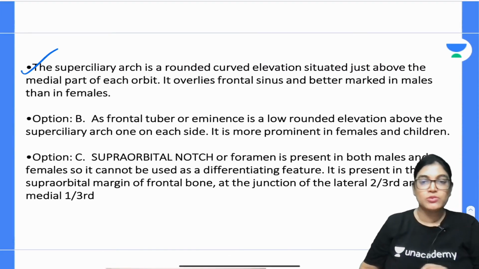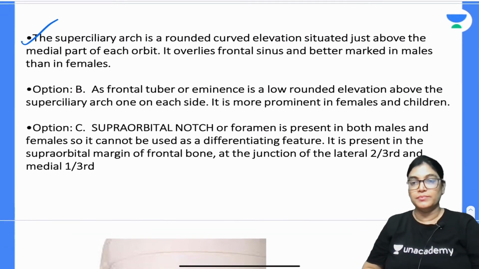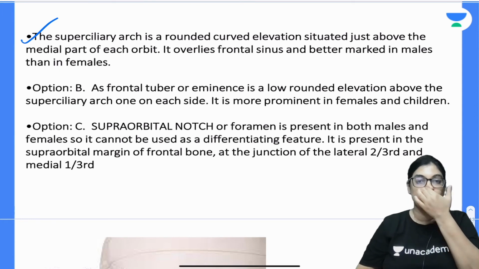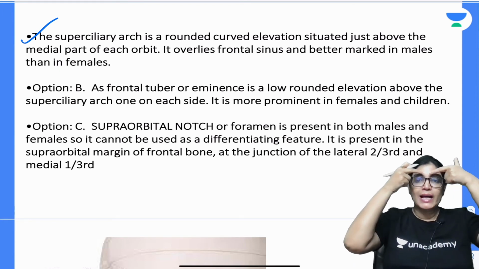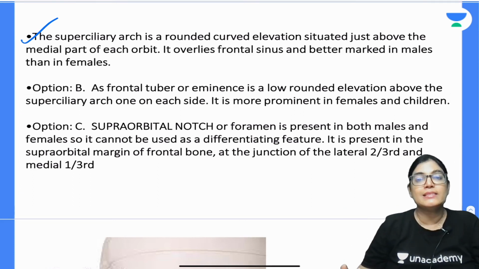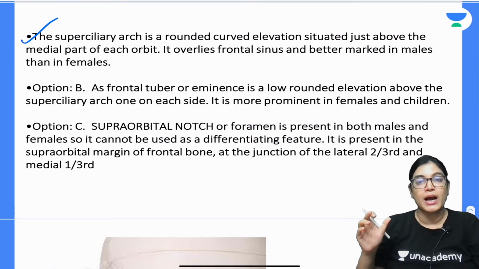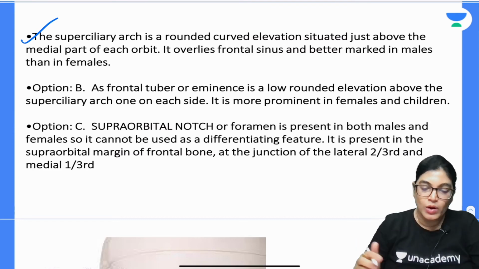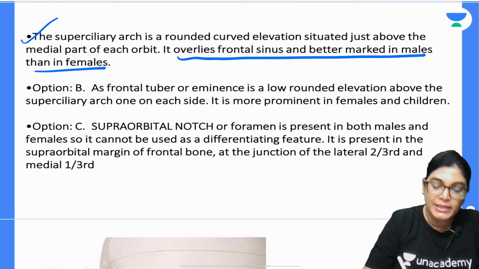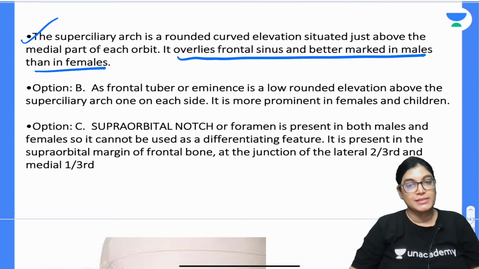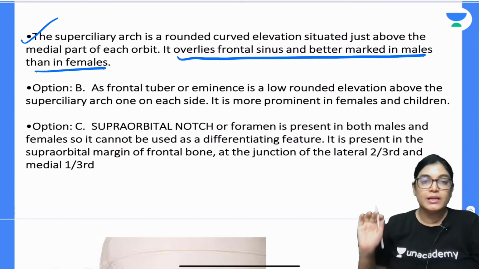Superciliary arch, I will show you the skull also, and where we can see the rounded curved elevation. Actually it's a rounded curved elevation above the medial aspect of the orbit, and it overlies the frontal sinus, and it's better marked in males. What is very important for you to know is that it is more prominent and better marked in males as compared to females. So we have chosen this as the correct answer.